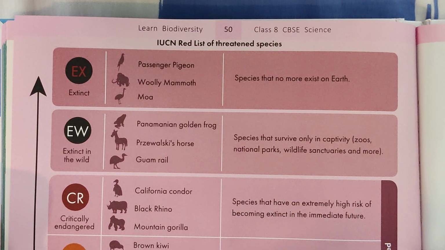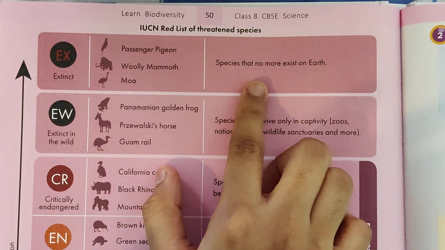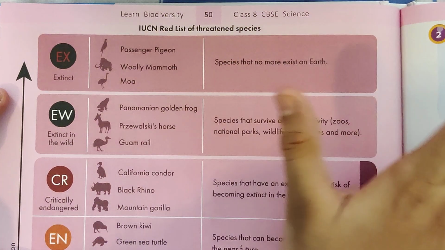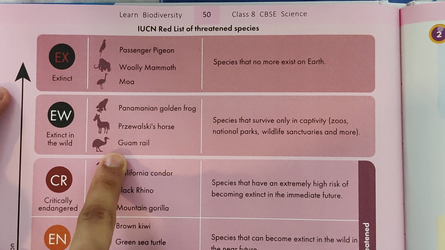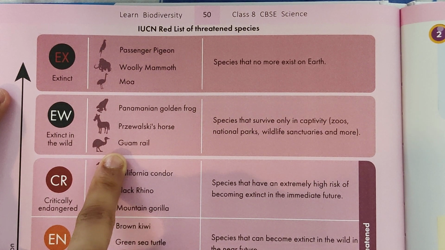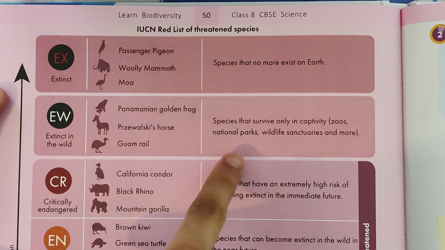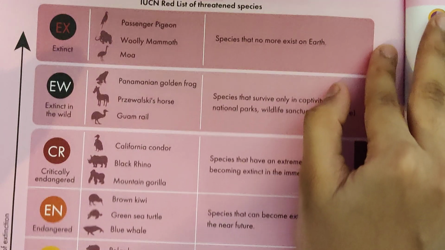Guys, these are just examples. You can see the woolly mammoth and moa, they are just not there anymore. They are extinct. You can see the red mark. And extinct in the wild, which are the Panamanian golden frog and Przewalski's horse. I don't know if I'm even saying that right. And Guam rail. These species live only in the national parks and wildlife sanctuaries, where they are being protected right now.